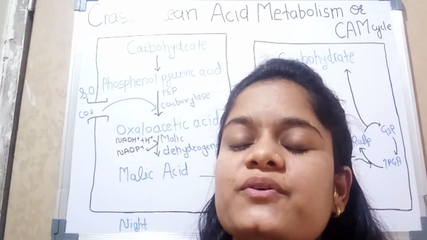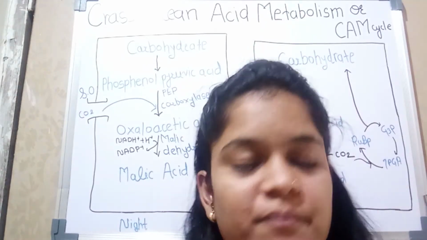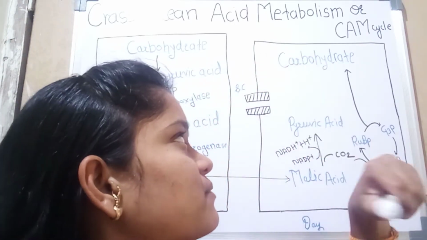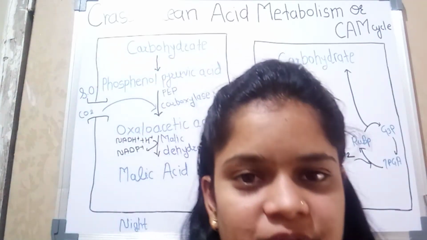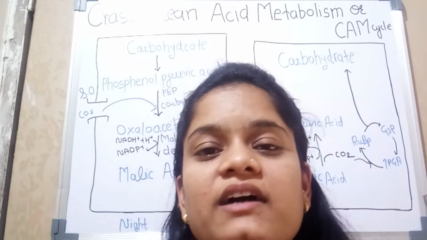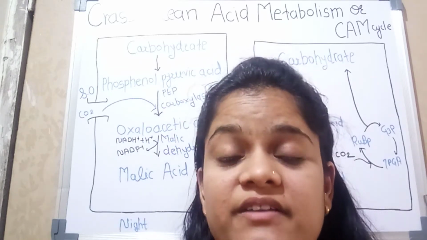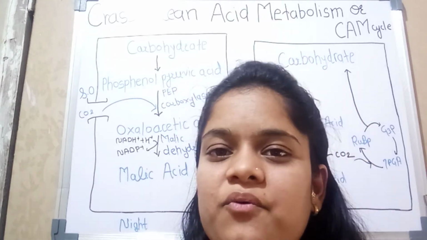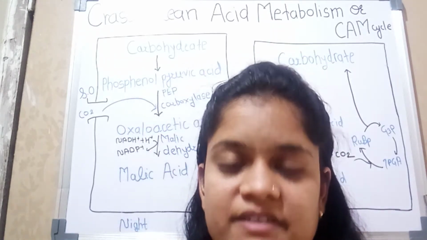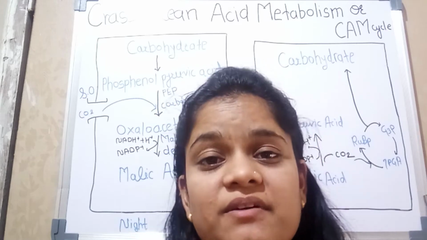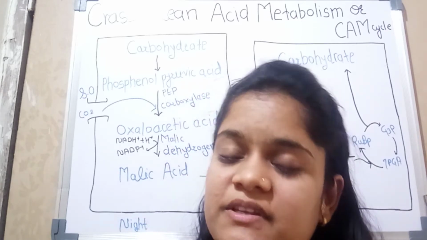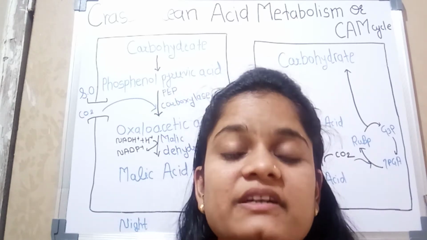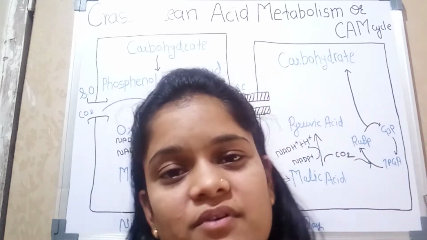So in this video we are going to discuss crassulacean acid metabolism, or CAM pathway, or CAM cycle. The CAM pathway occurs in succulent plants which grow in semi-arid conditions where water scarcity is more. It was first discovered in the Crassulaceae family. That's why it's called crassulacean acid metabolism.